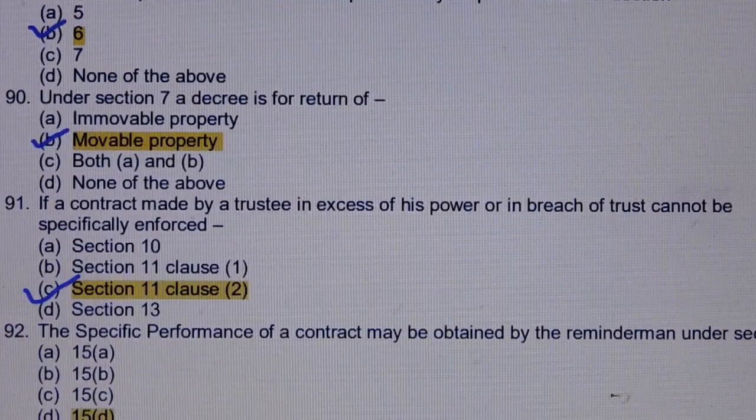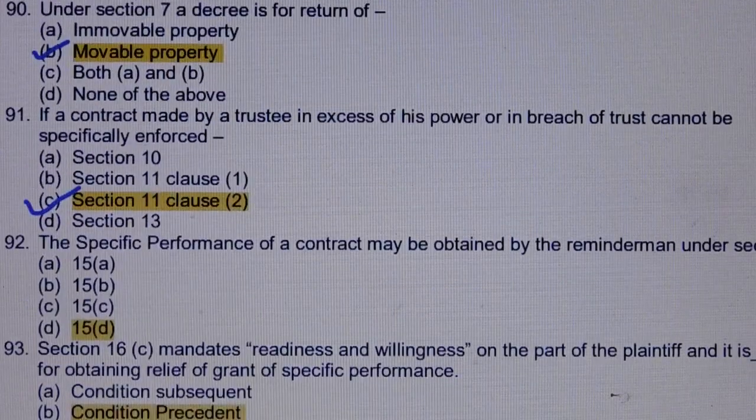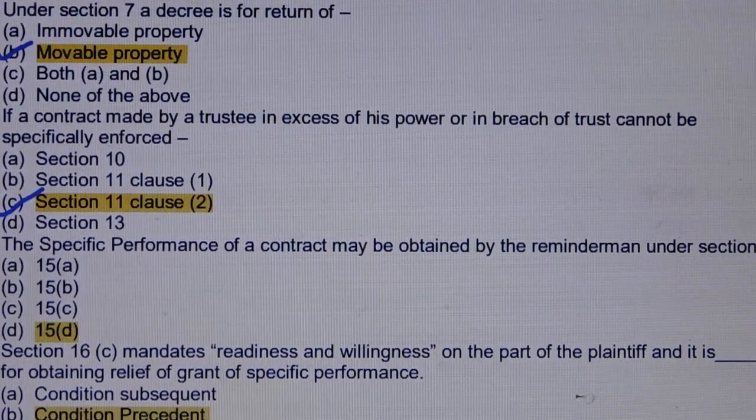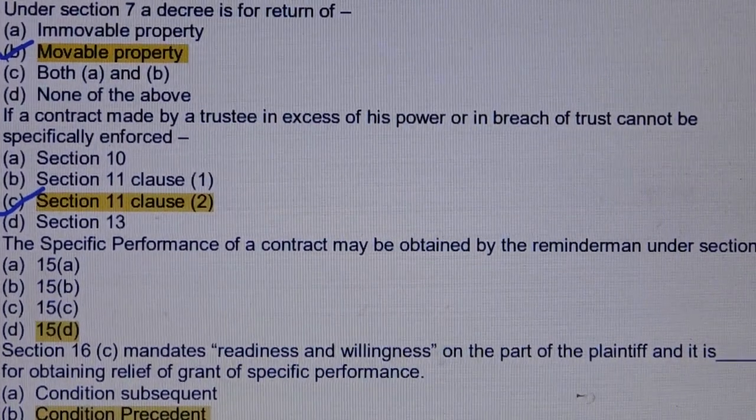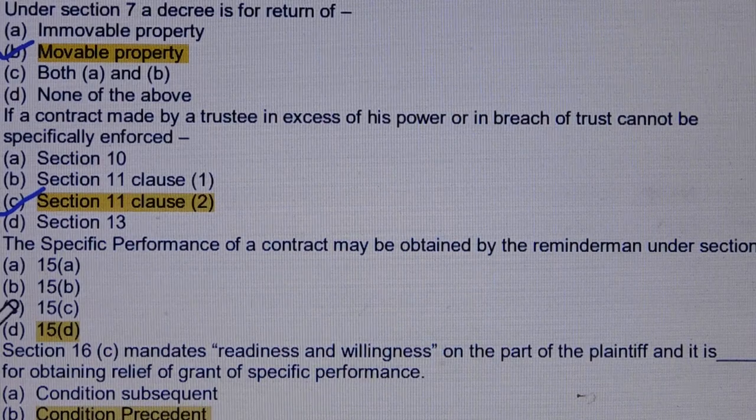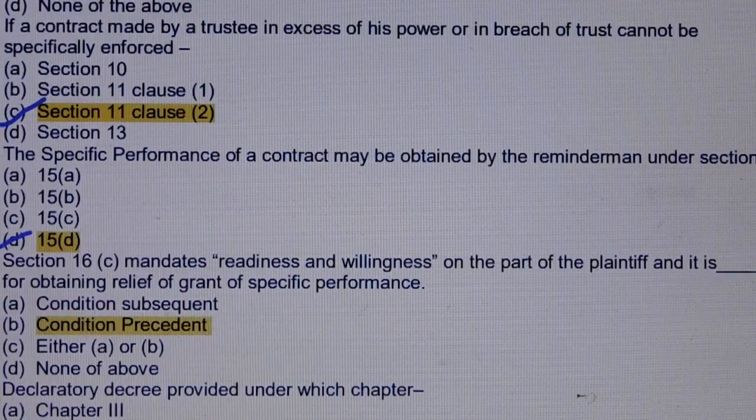Question number 92. The specific performance of a contract may be obtained by the remainderman under section. Answer is option number D, section 15, clause D. Question number 93. Section 16, clause C mandates readiness and willingness on the part of the plaintiff, and it is dash for obtaining relief of grant of specific performance. Answer is option number B, condition precedent.